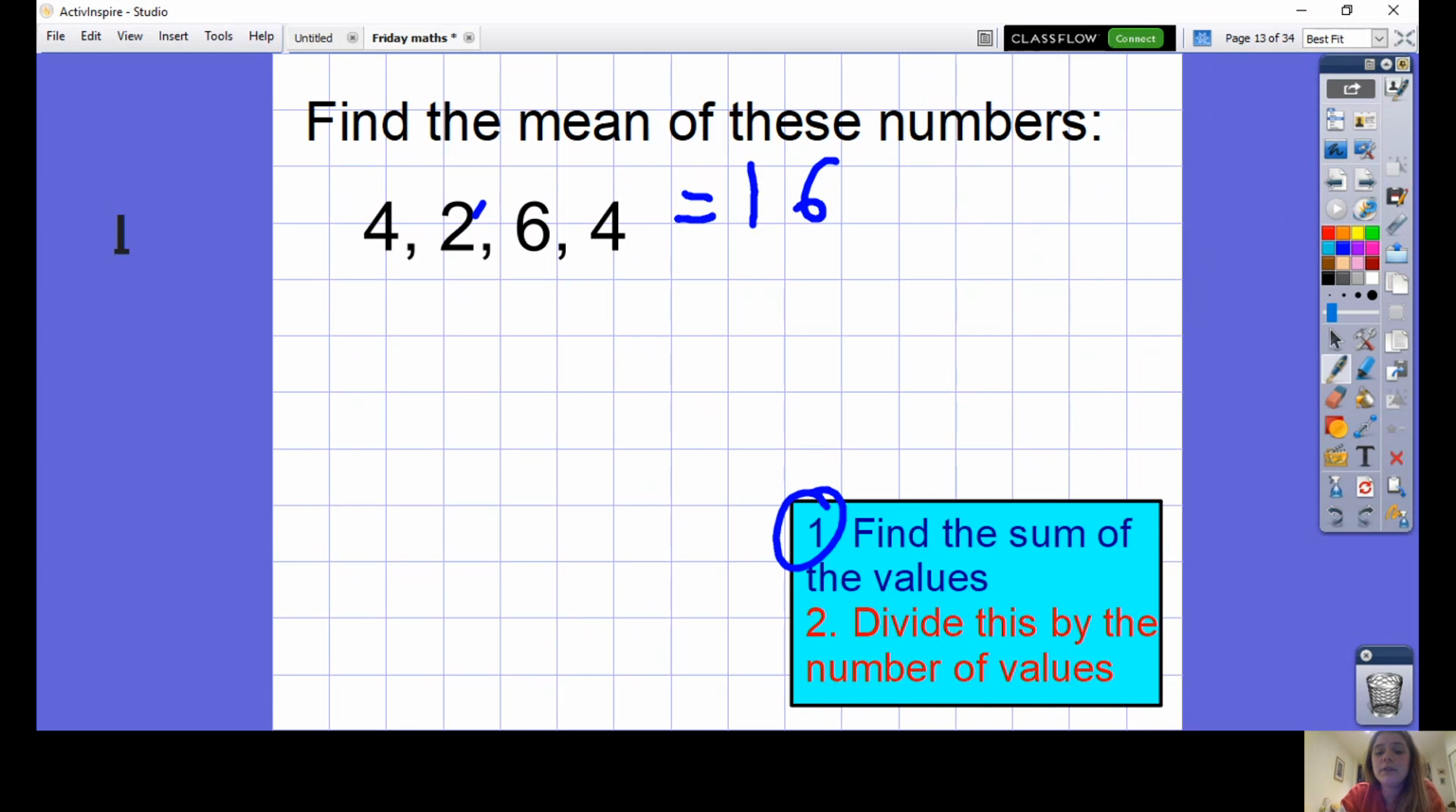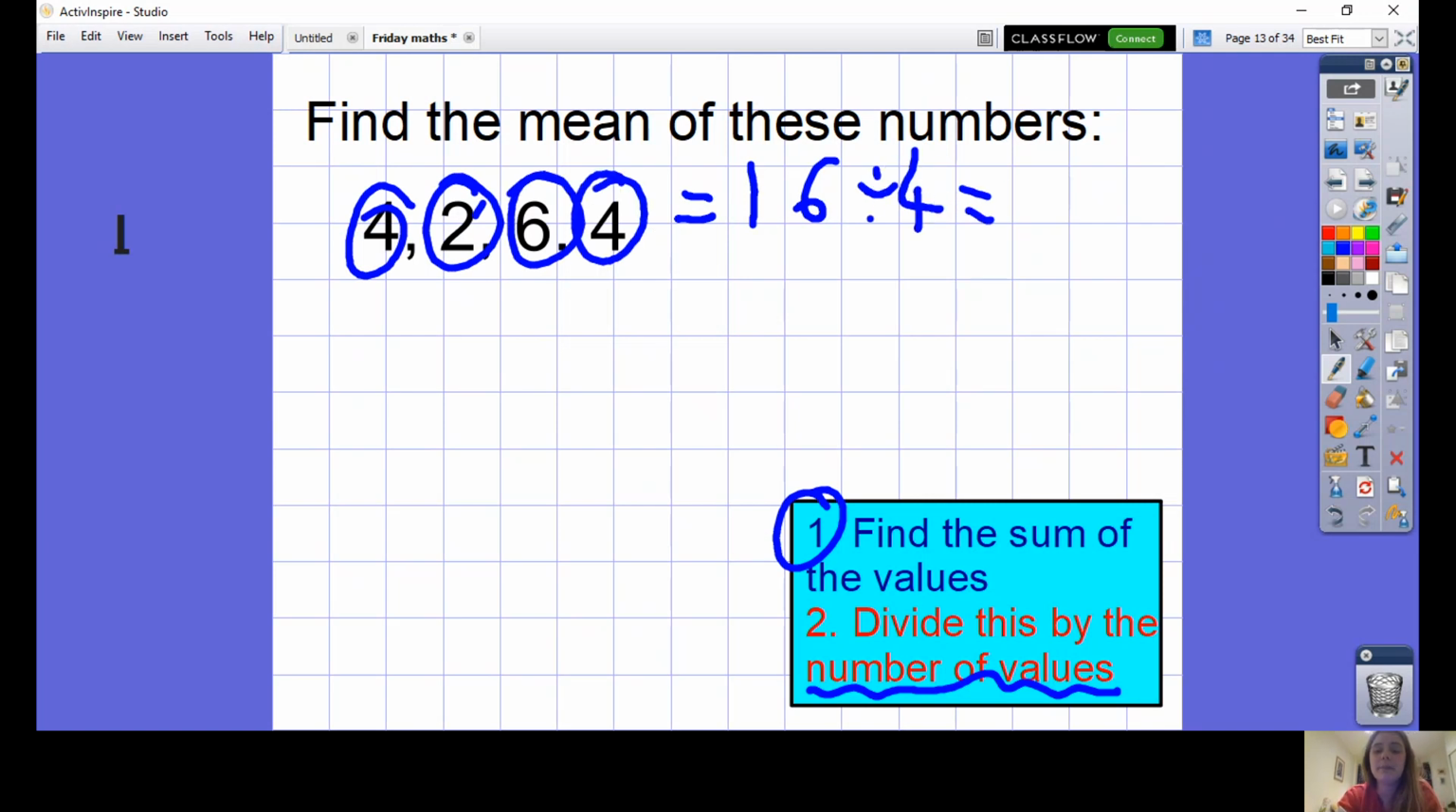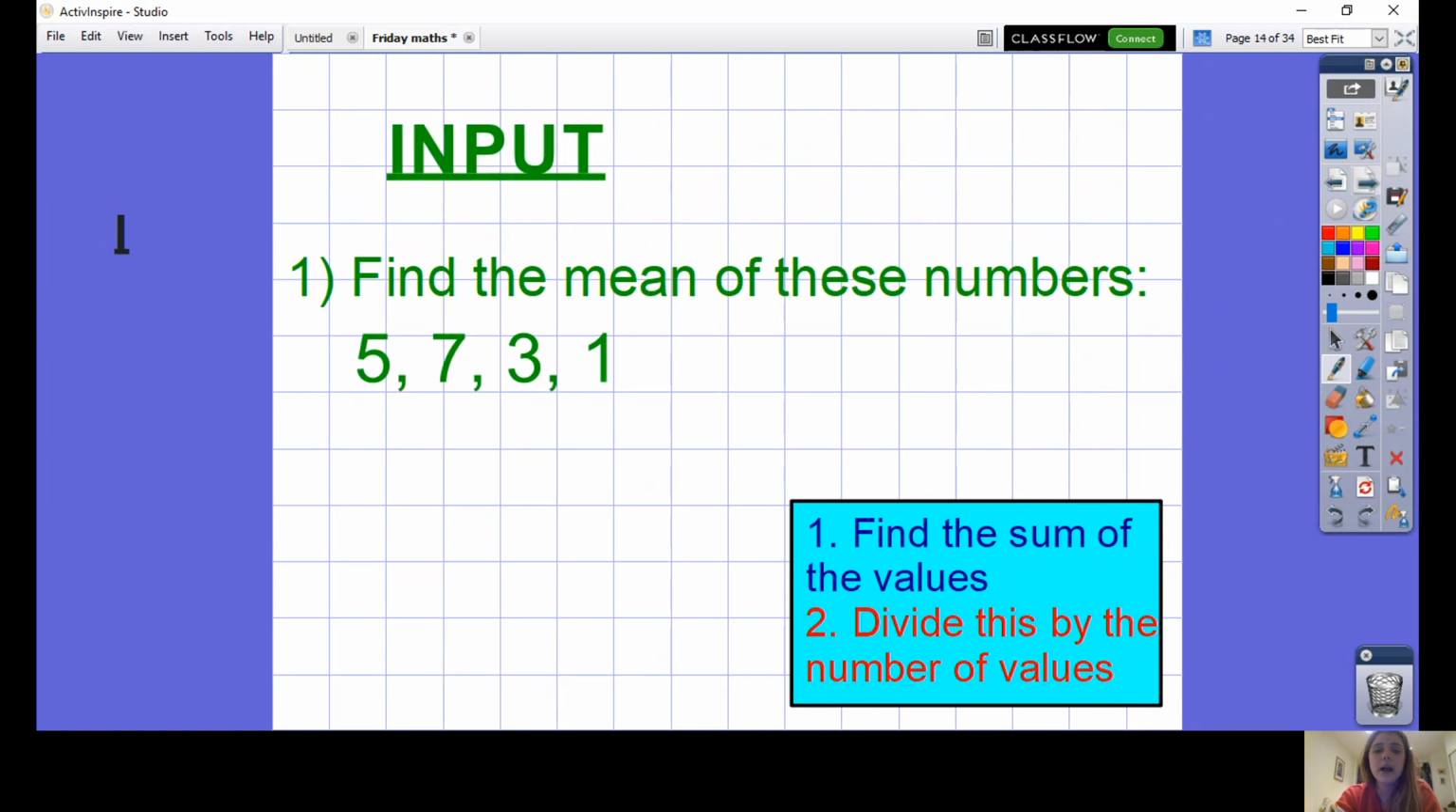Step 2 is to divide by the number of values. Remember, this changes each time, so let's find out what it is now. 1, 2, 3, 4. There are 4 different values, so I'm doing 16 divided by 4, which I know, of course, is 4. Okay. On your piece of paper, I'd like you to write the subtitle input because you're going to have a go at your own questions, practice questions now.